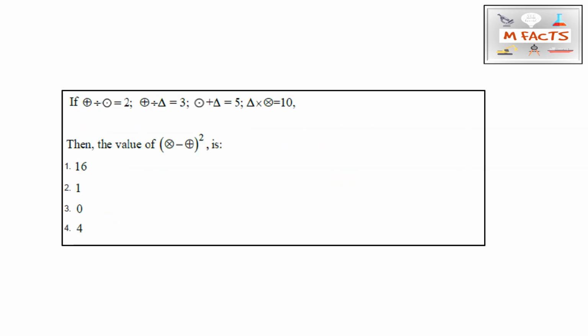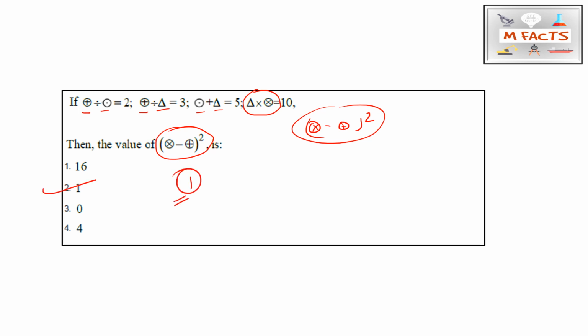The next question is very simple. They have given some figures here, some symbols having some values, and you need to find the value of the expression with the circle, cross and plus sign, the whole of it squared. After solving this question you will get the answer 1. So 1 is the correct answer here.